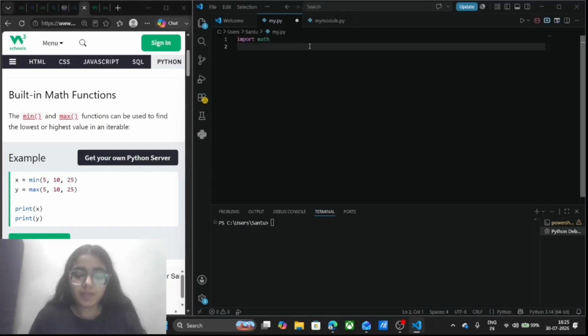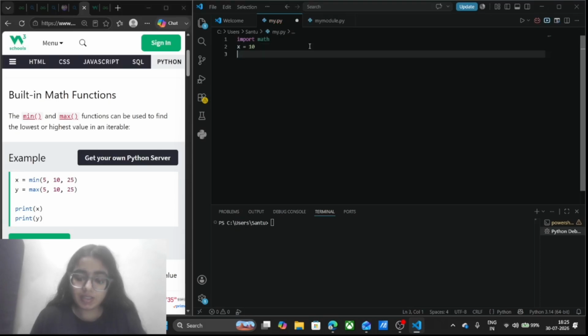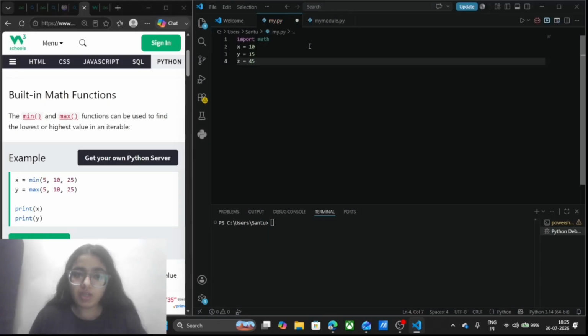I'm going to write numbers. Let's say x as 10, y as 15, and z as 45, and I want to print the minimum of these.